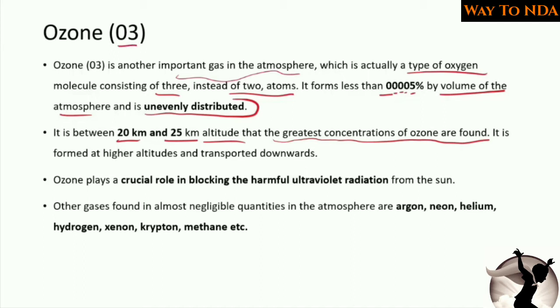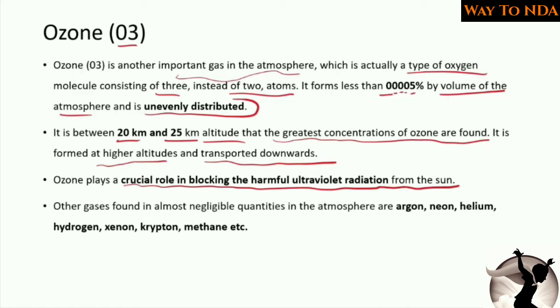So O3, that means there are 3 atoms instead of 2. It is formed at higher altitudes and transported downwards. Ozone plays a crucial role in blocking the harmful ultraviolet radiation from the sun. We have seen that the ultraviolet radiation coming from the sun, the ozone layer helps to stop.